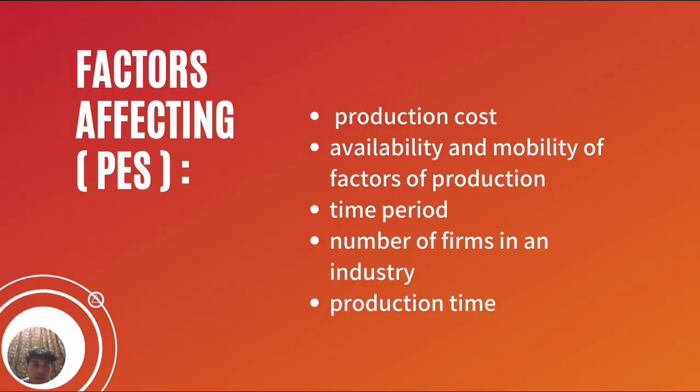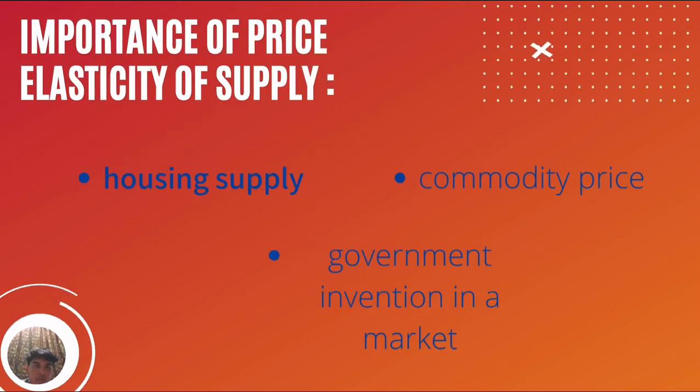There are various factors affecting the price elasticity of supply. The first factor is production cost. The next one is availability and mobility of factors of production. The third one is time period. The fourth one is the number of firms in an industry. And the last one is production time.